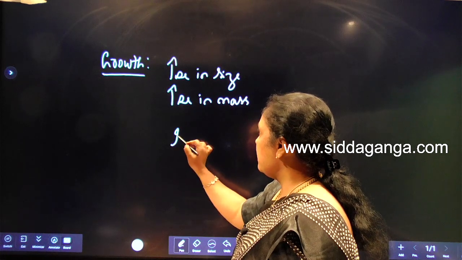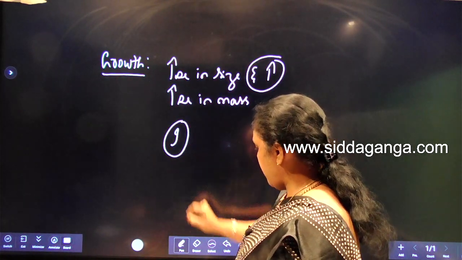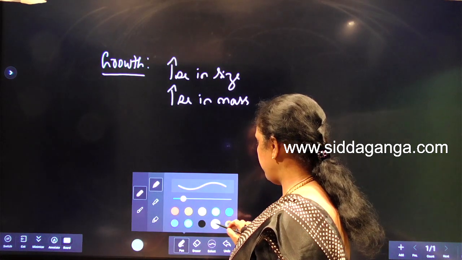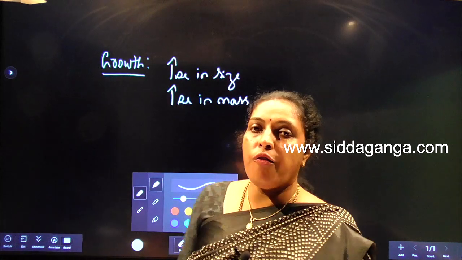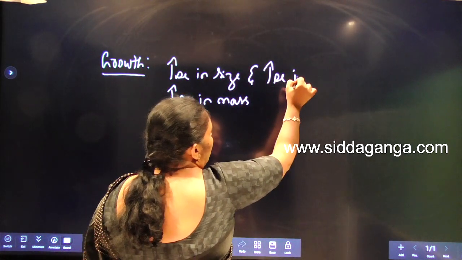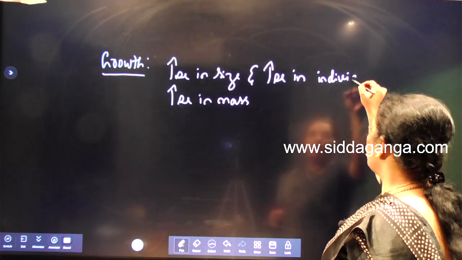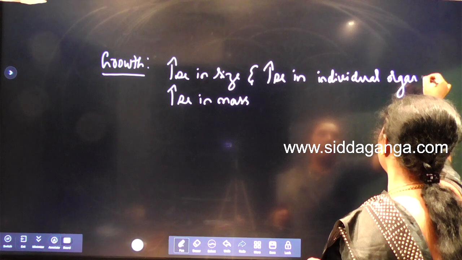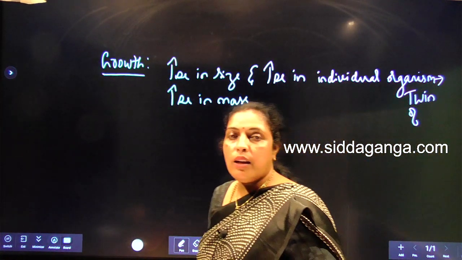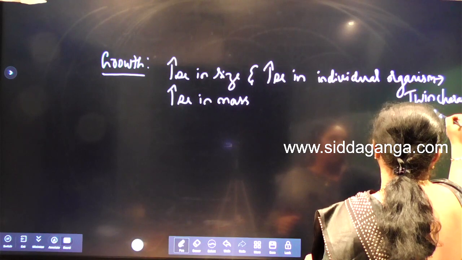Increase in size and increase in number of individual organisms are considered as twin characters of growth. Understood?